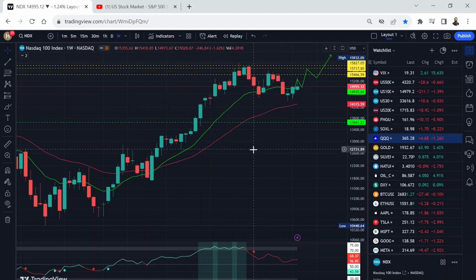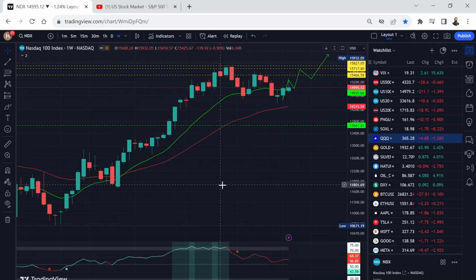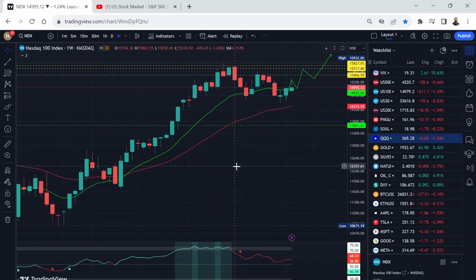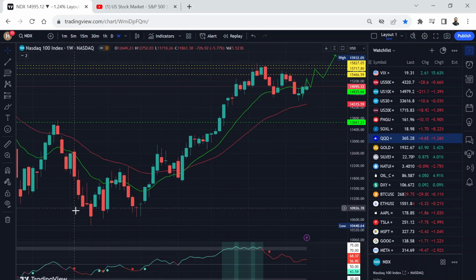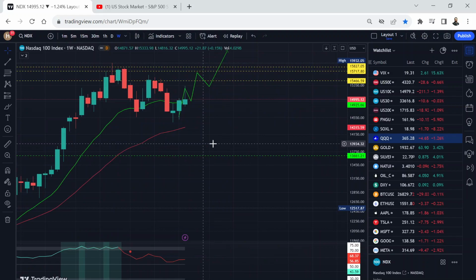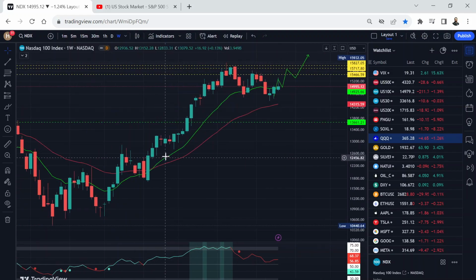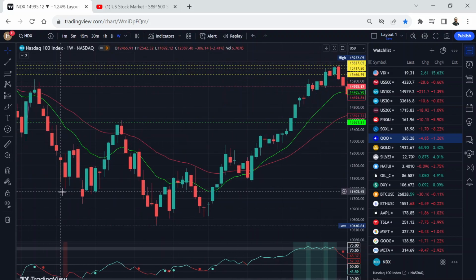Those who are following my channel know exactly this chart. I share it every other day in my daily update, and you can see every time, price action in a bull market, which we are in now. This bull market started here in October last year, and since then we've been making higher highs and higher lows, so we are in a bull market. Now in a bull market we always go between this green line and red line. We find a bounce from here, and then we go higher and we bounce. I will show you what happens.